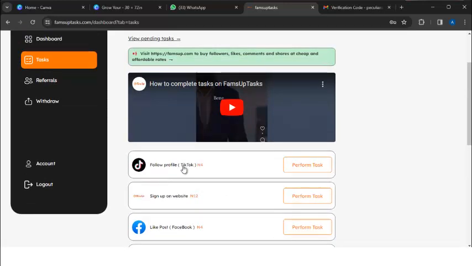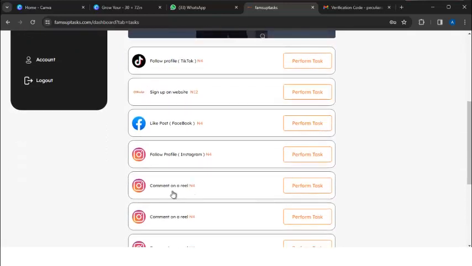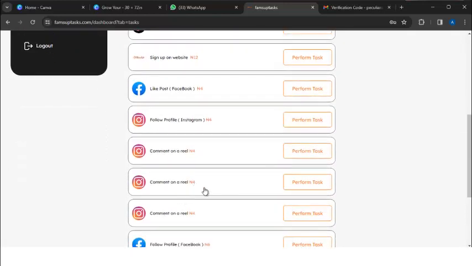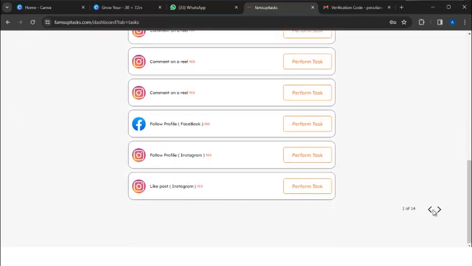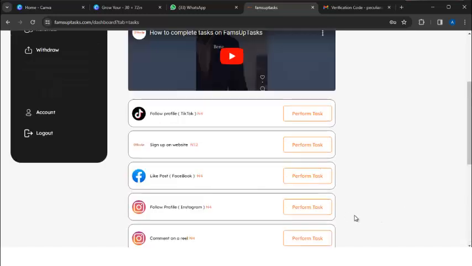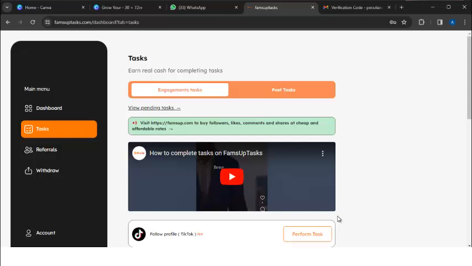They said follow profile on TikTok 4 naira, sign up on website 12 naira, like post on Facebook 4 naira, Instagram 4 naira, comment on a reel 4 naira, and so on and so forth. There are about 14 tasks for me to do. If you do all these tasks on a daily basis, you have something that you are going to earn. But let me walk you through how you can set up your account fully.